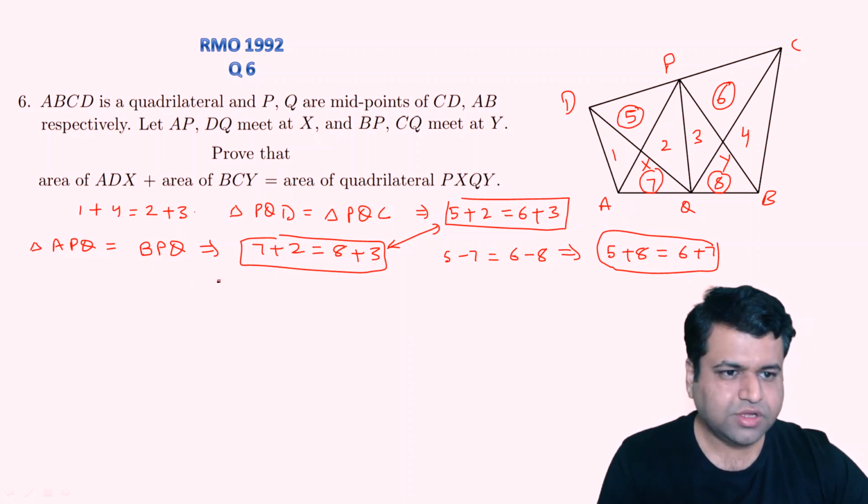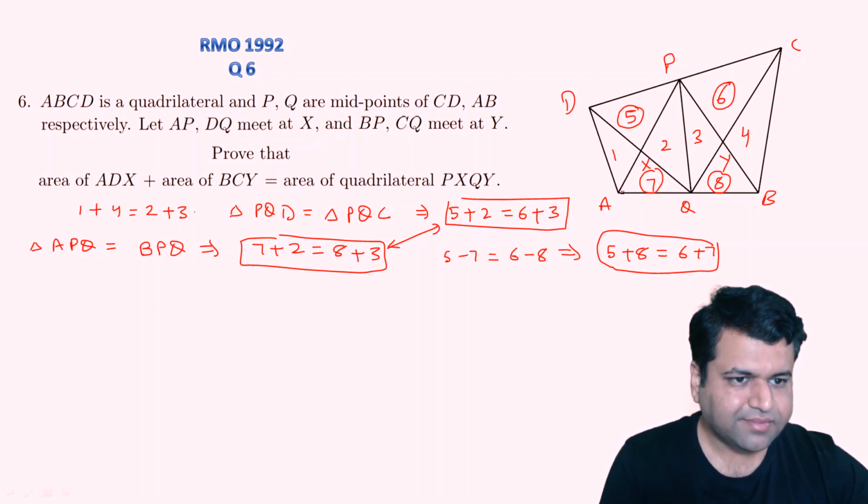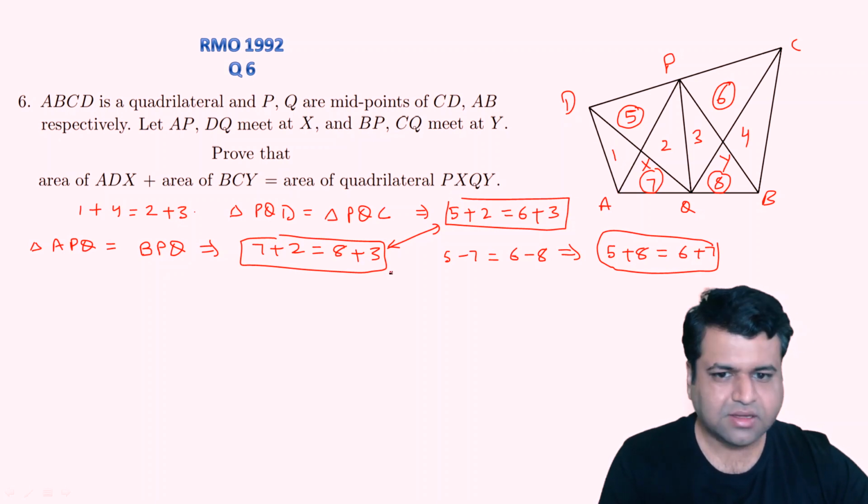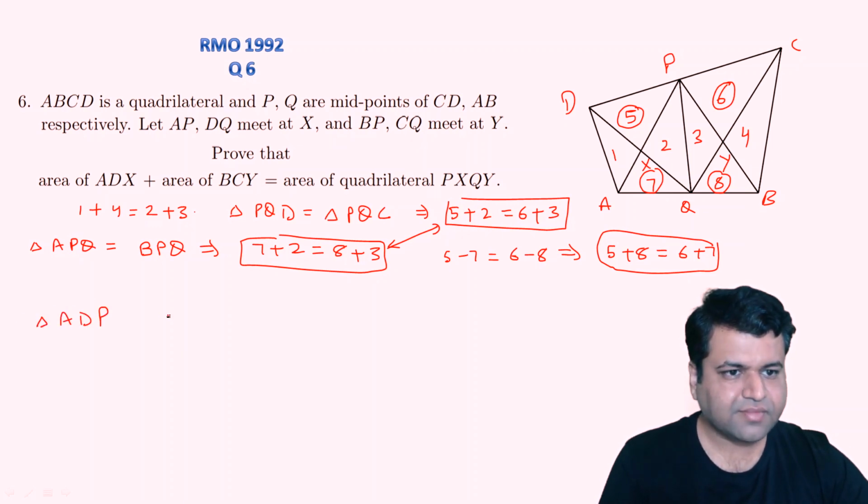Now let's say you join AC, hypothetically in the mind you can join AC, so we can say area of triangle ADP will be equal to area of triangle APC. Why? Because P is the midpoint, right?